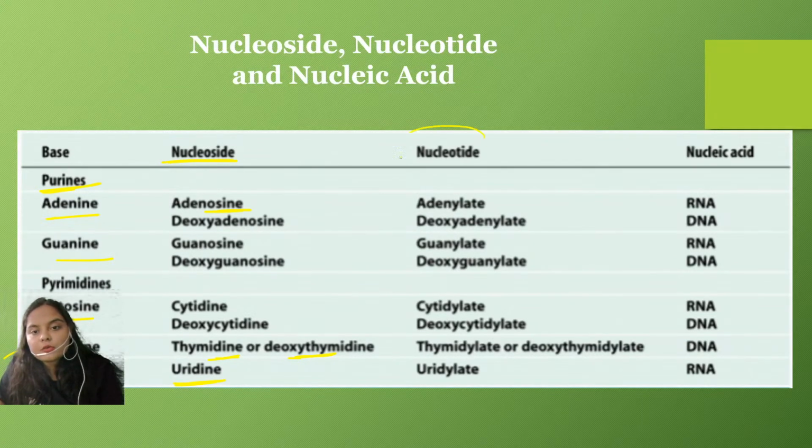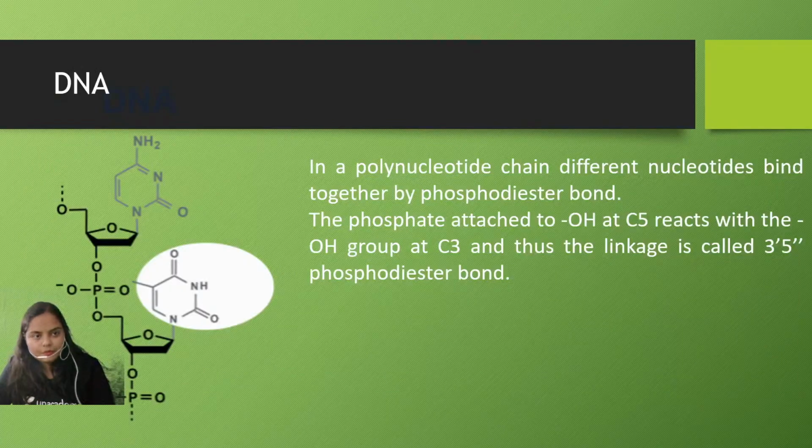Now talking about the nucleotide, that means when the phosphate ion is attached. So now it becomes adenylate, deoxyadenylate, similarly thymidylate or uridylate. Depending upon which nitrogen base is present, the nucleic acid will be formed. Okay guys, so now let us discuss the types of nucleic acid.